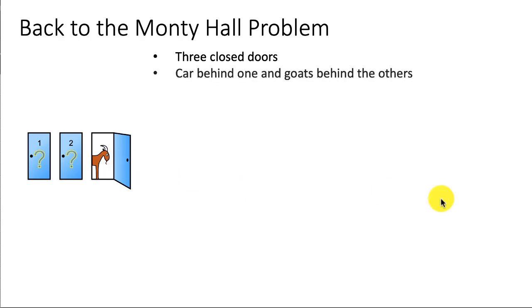So now that we have understood the Bayes theorem, let's return to the Monty Hall problem that I had posed in an earlier lecture. So this is the problem scenario. There are three closed doors, and there's a car behind one of the doors, and there are goats behind the other two doors. And the player wants to win a car, and as a first step, the player selects one of the doors. Okay, let's assume for this concrete example that the player selected door 1.